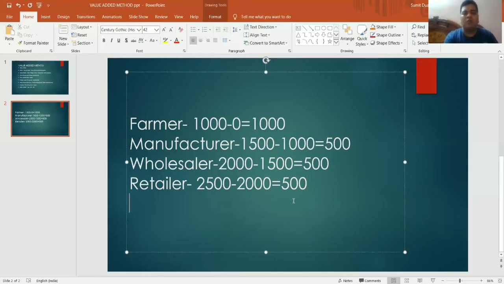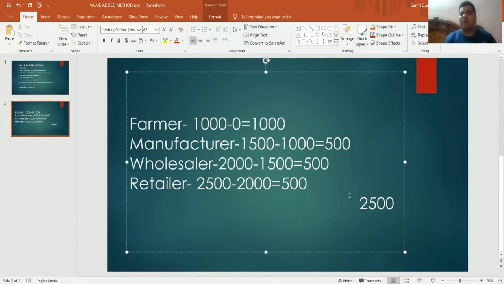So when it comes to the total contribution by everyone, the total contribution is equal to 2500. How do we get it? 1000 plus 500 plus 500 plus 500. So we have to understand this: by getting the value addition of each, I can get the total value addition, and that is basically called the value added method, when we add the value addition of each producer.